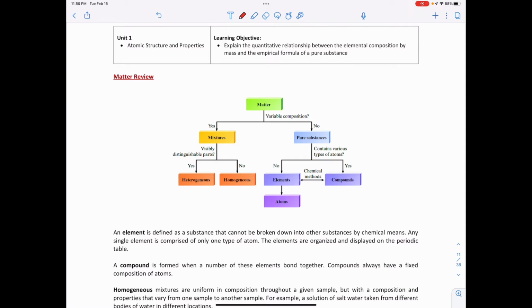Now, if inside my matter I only have one type of thing, one type of compound or one type of element, then that is called a pure substance. Once again, a pure substance means that inside this amount of matter, I only have one type of element or one type of compound. If it only has one type of element, then that's an element. If I only have one type of compound, then that's a compound.